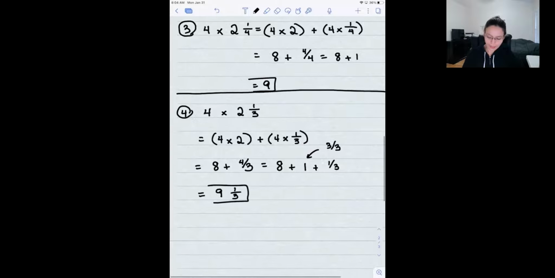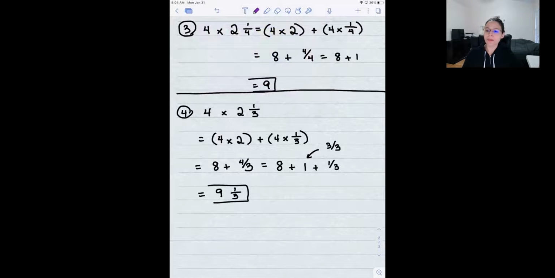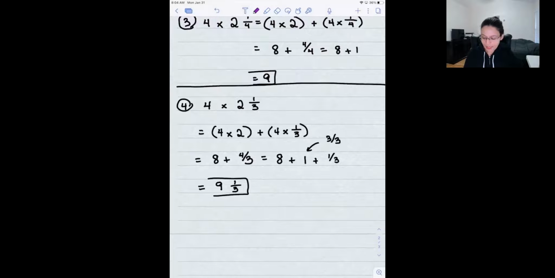However, a common mistake, I'm going to write this in another color. I'm going to do this in purple. This is a common mistake that happens to everyone at least once, okay? Sometimes we forget to add this 8 over here. So instead of doing it that way, sometimes we say, and this is not what we're going to do, here we say this is 8 plus 4/3. And then we say, well, 4/3, this is 1 1/3. And we leave it like this, okay? Which is wrong, right? Because we forgot the 8.